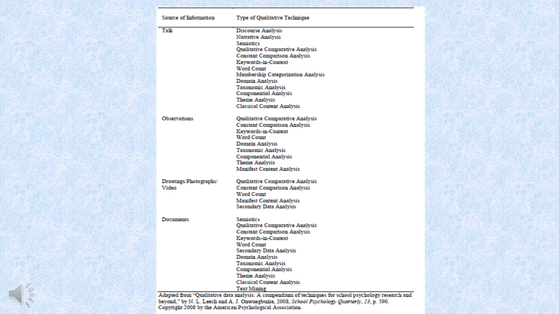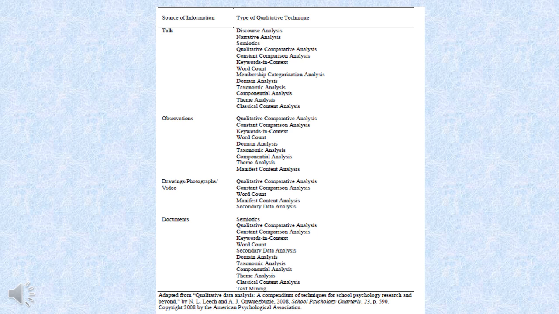When you get interviews, you can have discourse analysis, narrative analysis, semantics, qualitative comparative analysis, constant comparative analysis, which we have gone through in grounded theory, and then keywords in context, word count, membership categorization analysis, domain analysis, taxonomic analysis, componential analysis, and then we have theme analysis, classical content analysis.